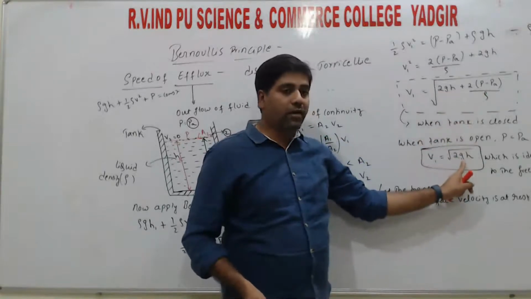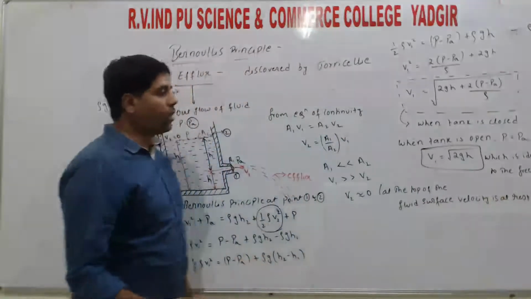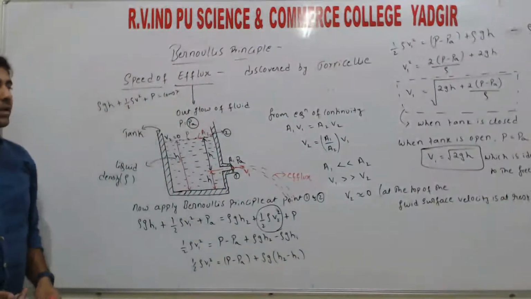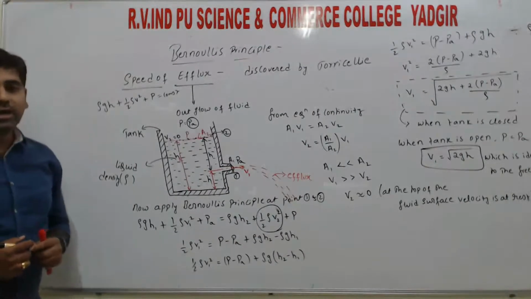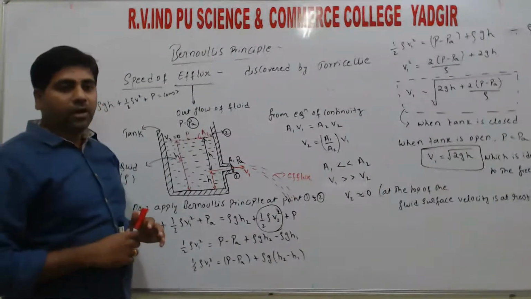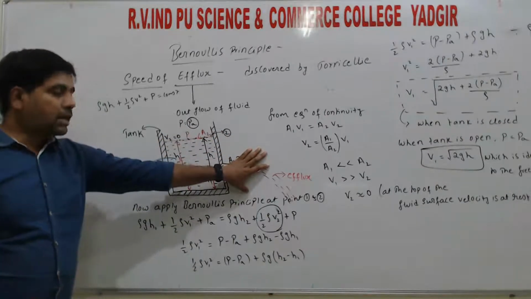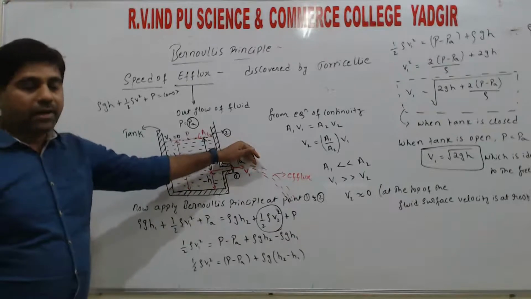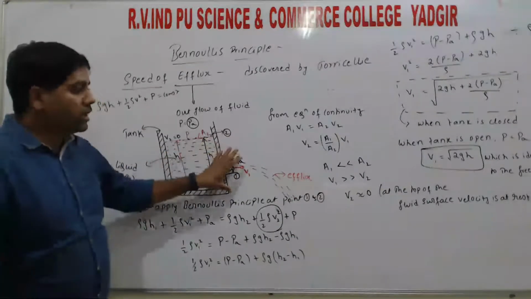So this is equal to that of the free fall of an object. When an object is in free fall, its speed is equal to the square root of 2gh, right? So this is a very important relation, that is the speed of efflux. There are many different calculations here, such as height and time, but we will discuss that in our competitive class.